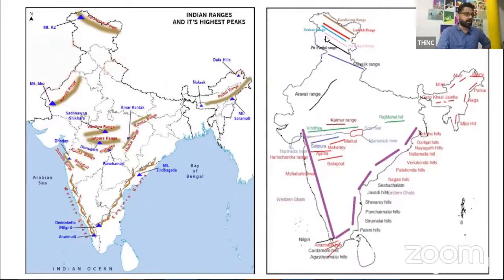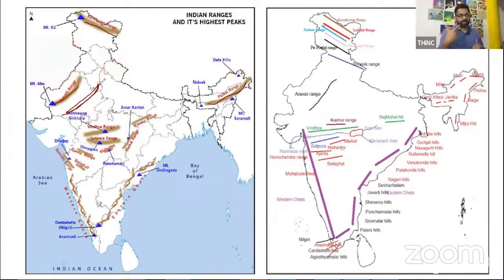At least, not all, at least some of them. Okay, you need to know at least, for example, the Karakoram range. You need to know about the Karakoram range. Then the Patkai range is here. Then the Aravalis is not exactly here. The Aravalis slightly go towards the Delhi portion. It almost ends at Delhi. The Aravalis range is again important.